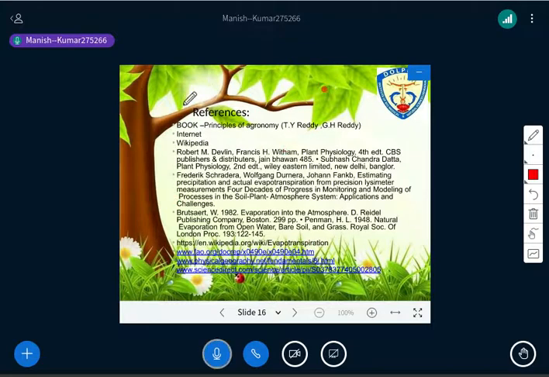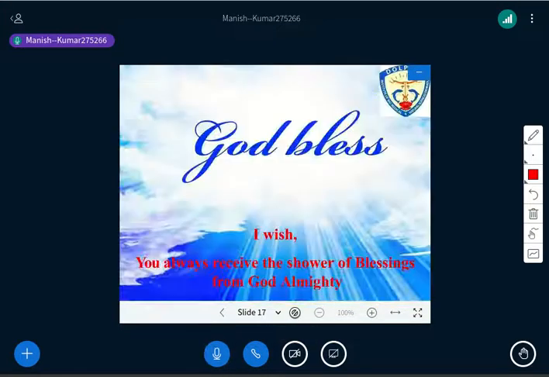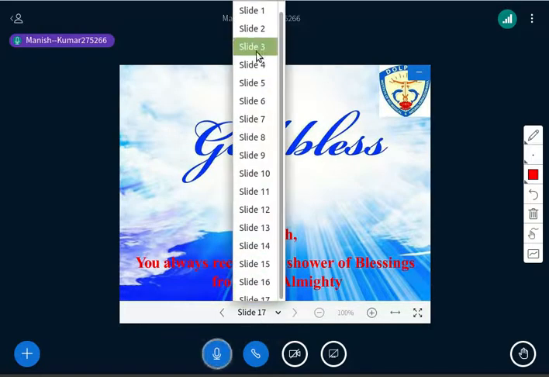So this is all about evapotranspiration. These are some references that you can access for more understanding of hydrology and evapotranspiration. So this is all about evapotranspiration. Now if you have any question, any doubt, you can ask.